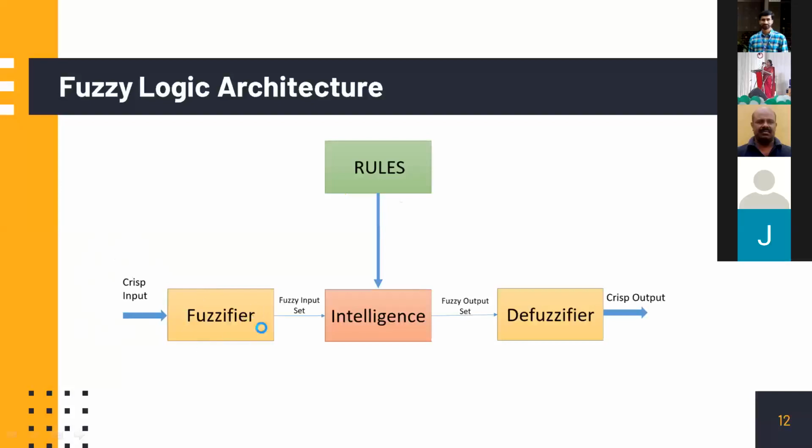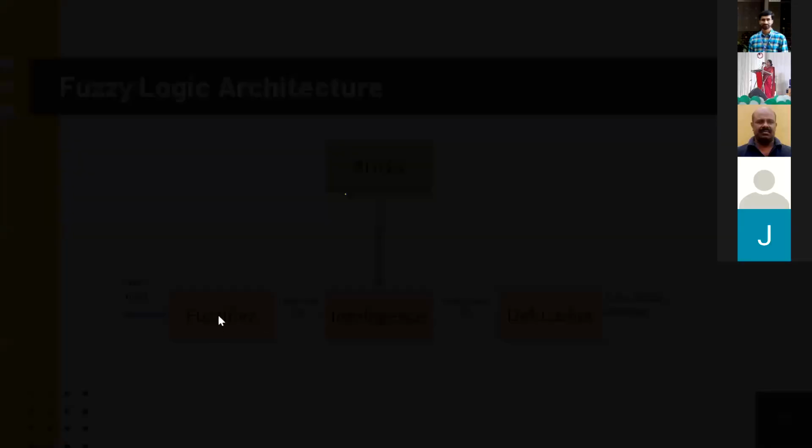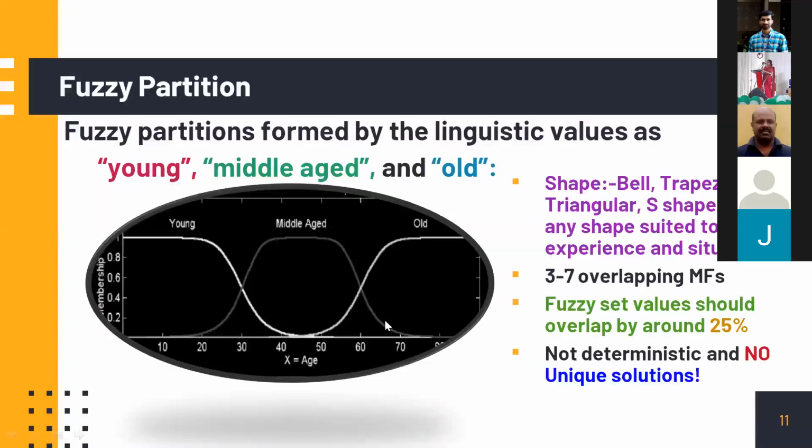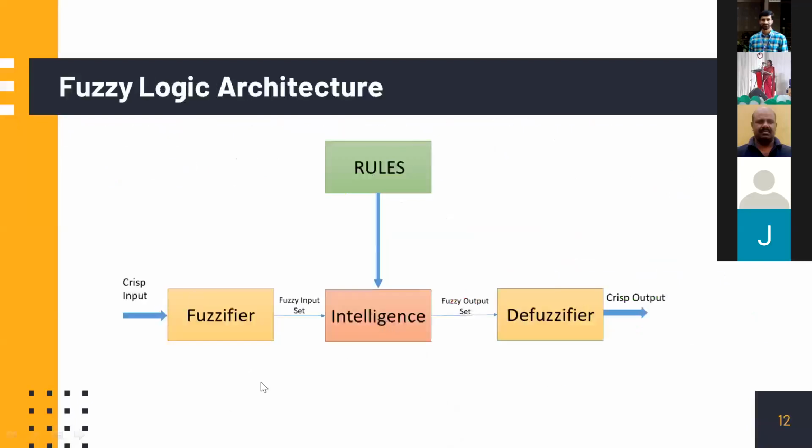The fuzzifier decides how many overlapping membership functions there are, and what the names of these membership functions are: young, very old, or something like that. All this fuzzification part, as the professor has just asked, how many, what shape, etc., will be decided by this fuzzifier. Then certain rules are there in a selection process. For example, if the qualification is PhD, then you may have a relaxation in the age. Usually in a decision-making process or a control process, we have if-then kind of rules. If the age is this, and the qualification is this, and the experience is Z, then the decision will be P or something like that.